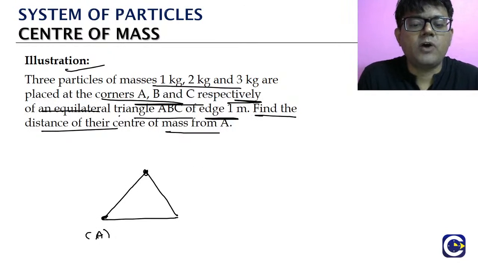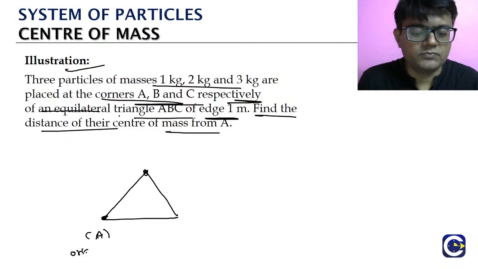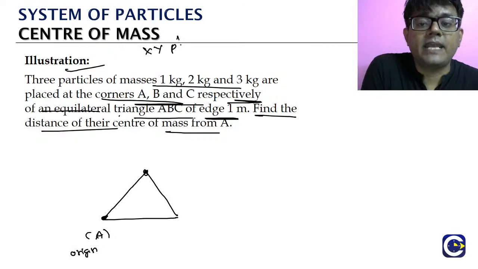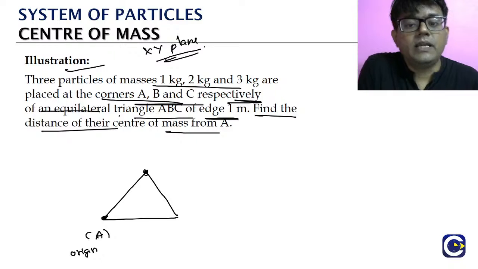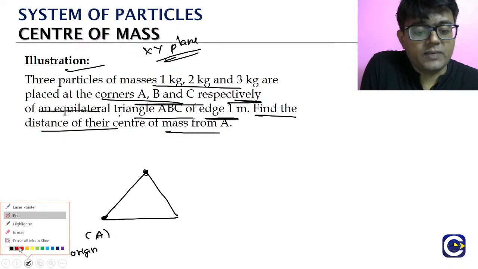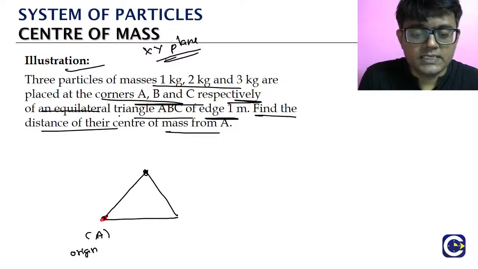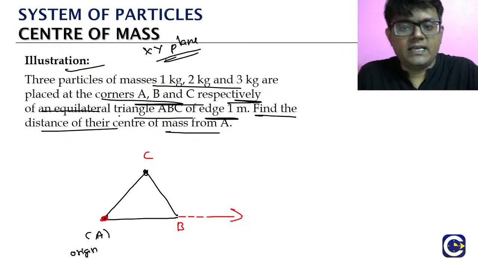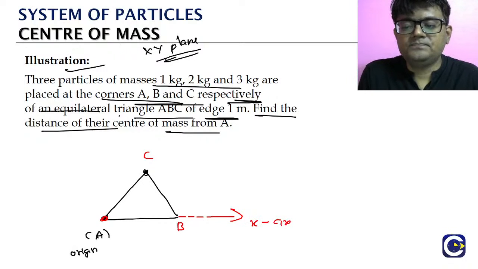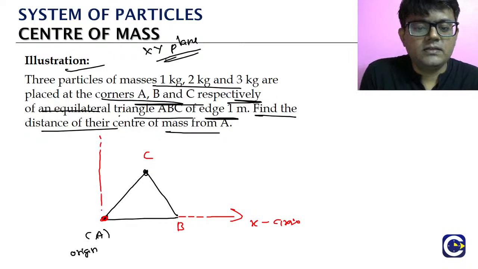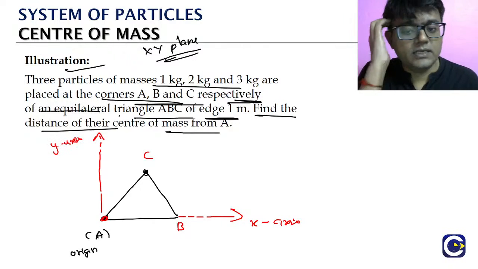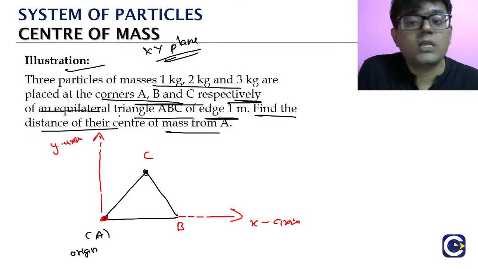So we will take the point A as the origin. And the triangle, we will take it to be in the xy plane. We will take the equilateral triangle to be on that xy plane. Now see, this is our A, this we take as B, this is C. One side, like the base, we take as the x axis. Like that, this side is the y axis. Okay, so in such questions they will not be giving us the coordinates, we have to assume them.